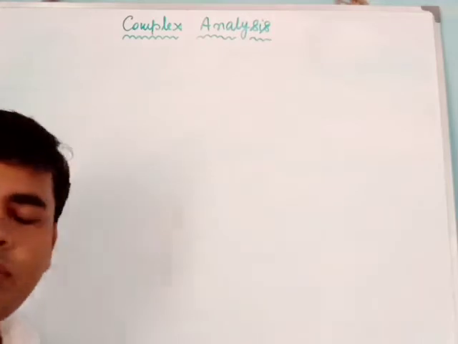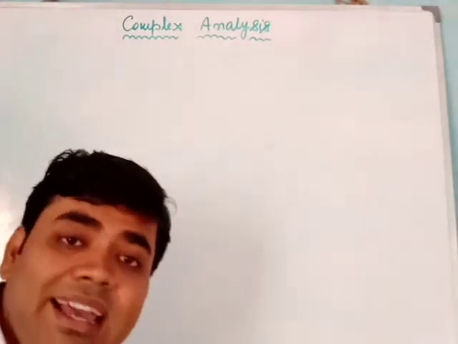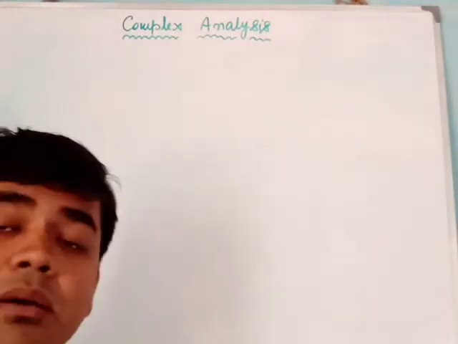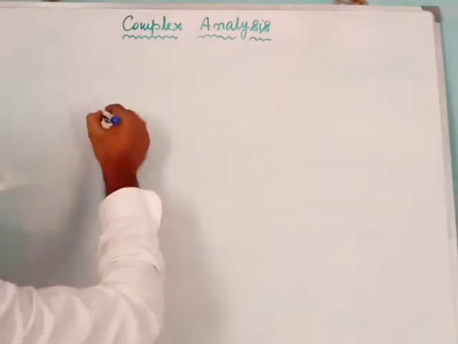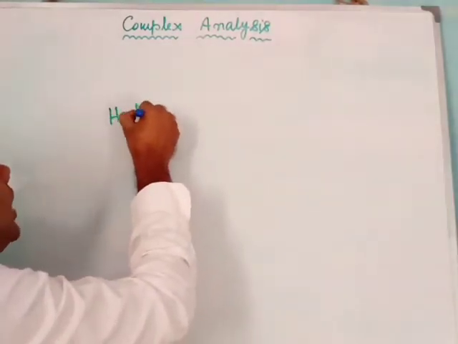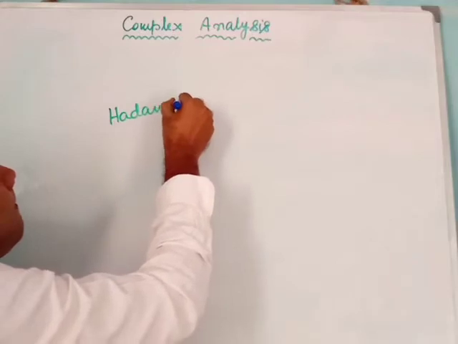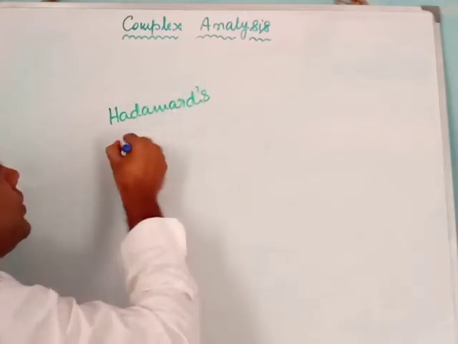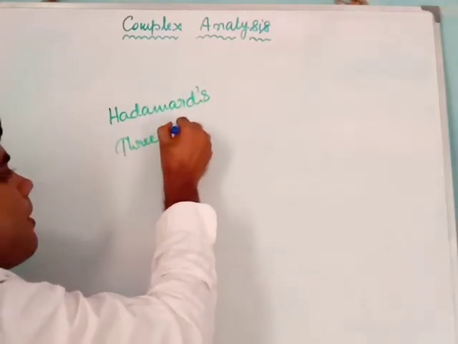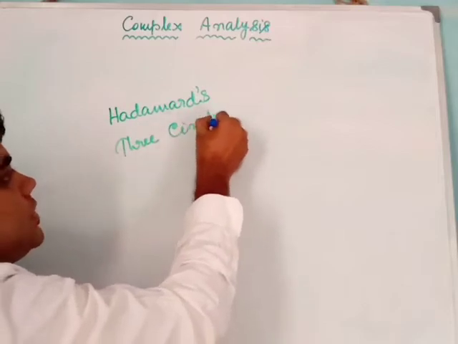Now we have to assert another theorem, which is Hadamard's three-circle theorem.